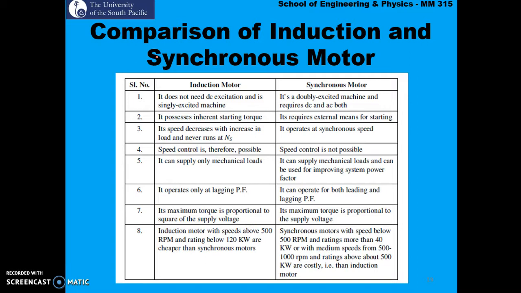Whereas a synchronous motor is a doubly excited machine, which means it requires both DC and AC currents. Induction motors possess inherent starting torque, whereas a synchronous motor requires external means for starting. There are a couple of differences as mentioned in this table, and you're required to know a couple of them.